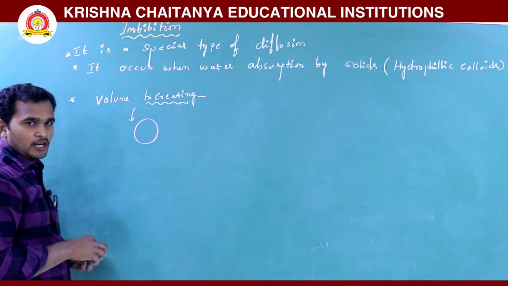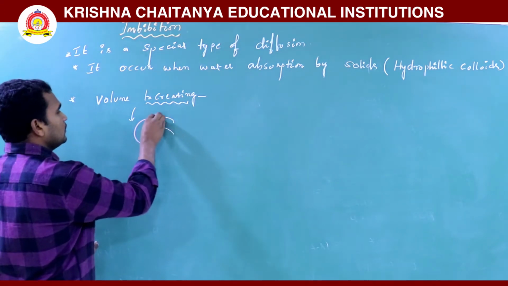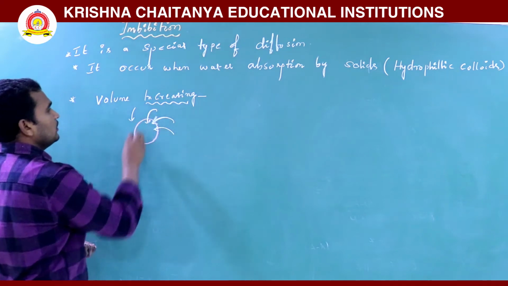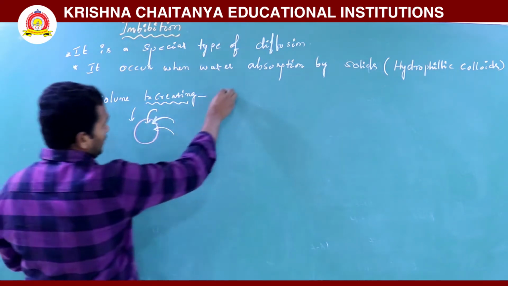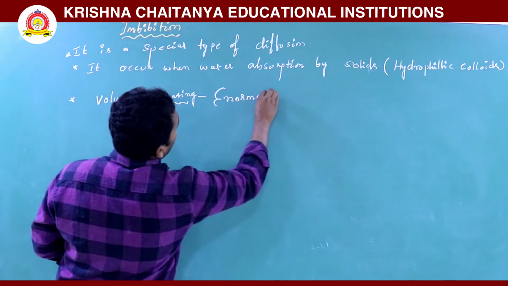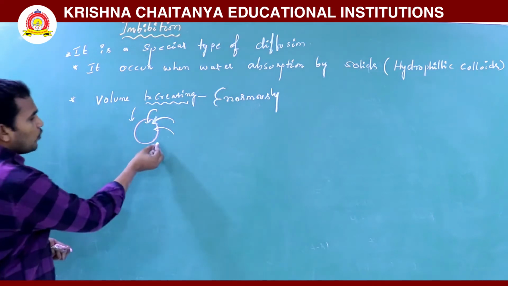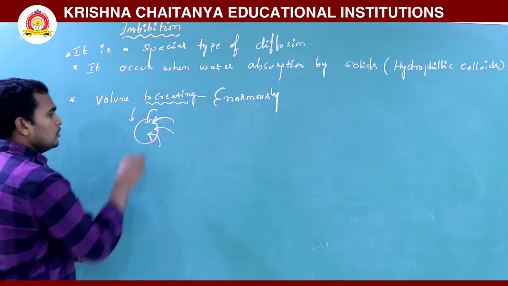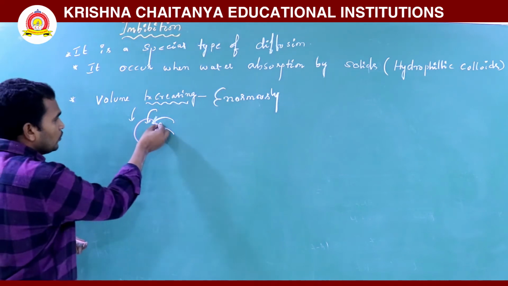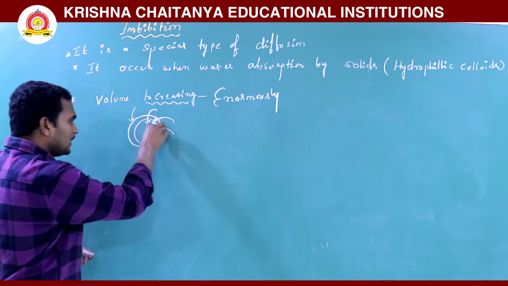Imbibant means any solid particle. The water enters, then the volume increases enormously. Once water enters the solids, the solid particle's volume will be increasing.